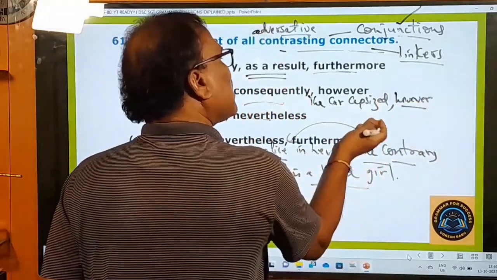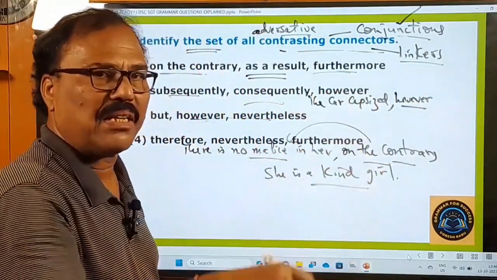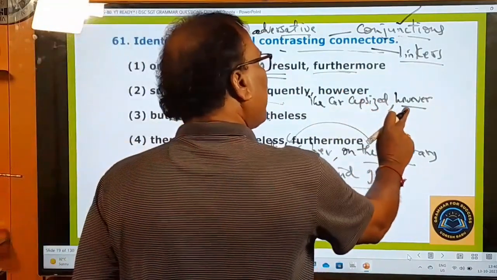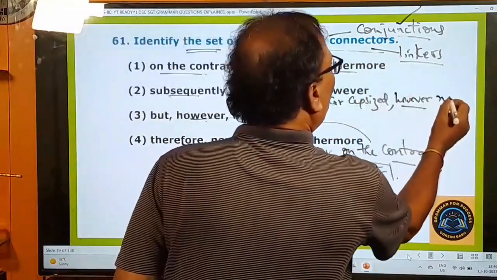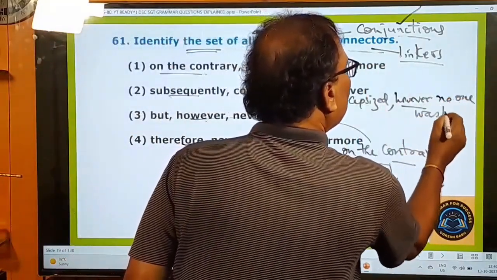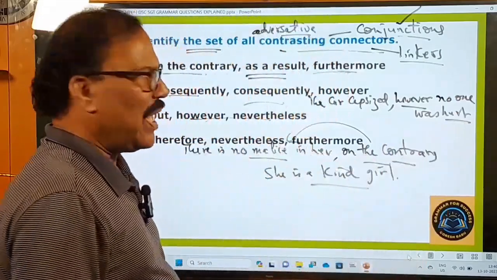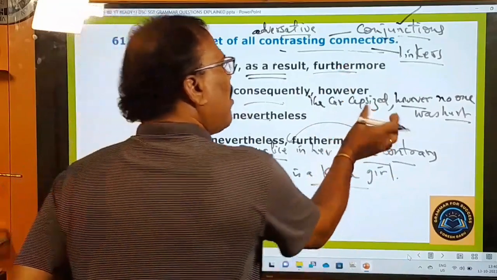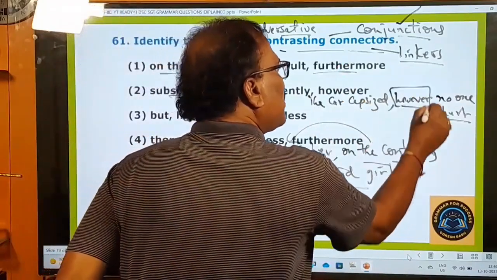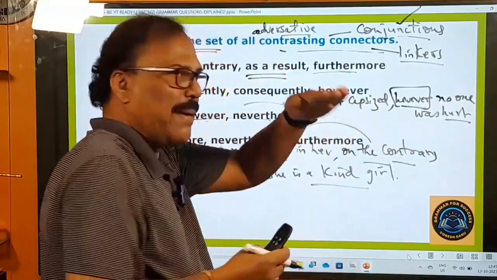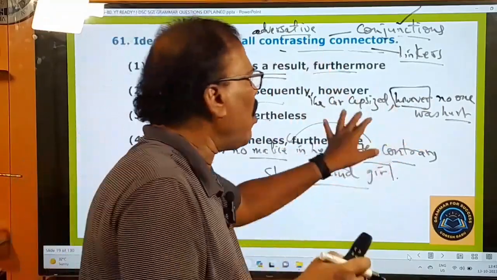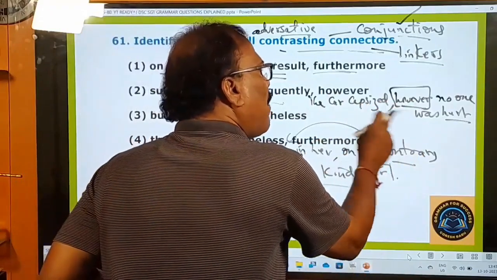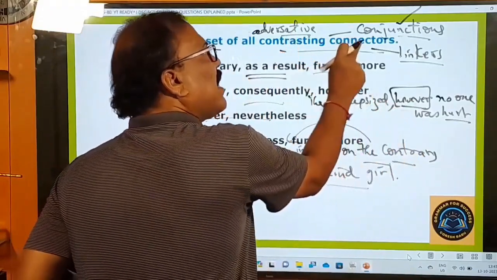When the car gets capsized, all the people traveling in the car must be killed. అందులో ఉన్నందరూ చచ్చి ఊరుకోవాలి, అవునా? But however, what happened? However, అయినప్పటికీ no one was hurt. ఎవడూ గాయపరచబడలేదు. So it is a contrasting conjunction because it is connecting two opposite statements. Car capsize అయింది, no one was hurt. These two are the opposite statements. So the conjunctions that connect two opposite statements are called contrasting connectors.